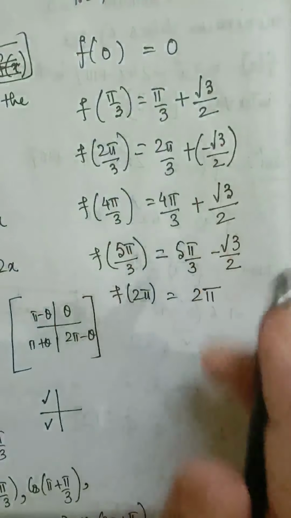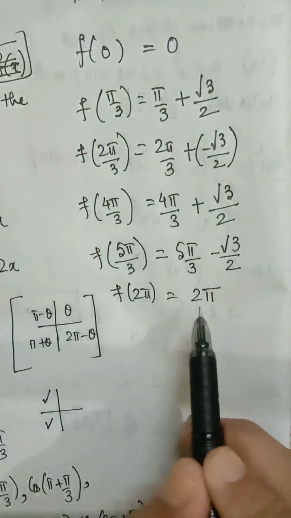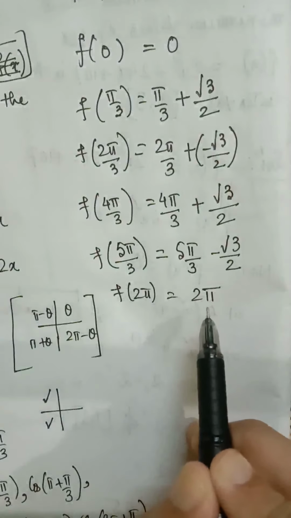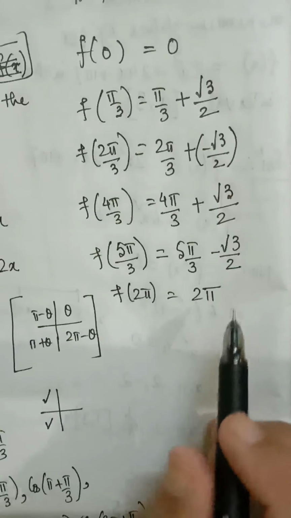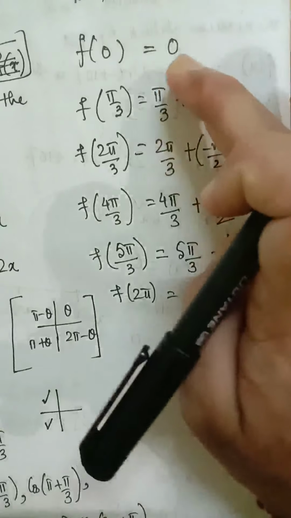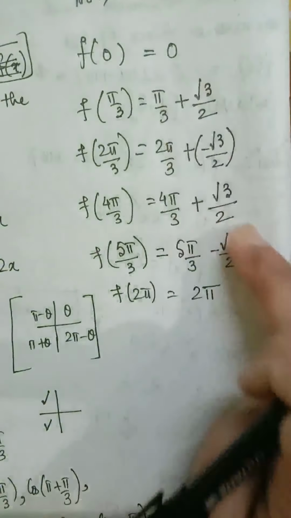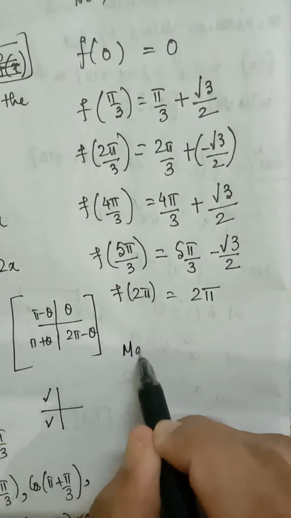What we can see here, the maximum value of the function is this, 2 into pi. 2 into pi means 22 by 7, 44 by 7, so 44 by 7 means 6 point something. So this is the maximum value. You can put pi equal to 22 by 7, and you can simplify. In each case, you will get the maximum value